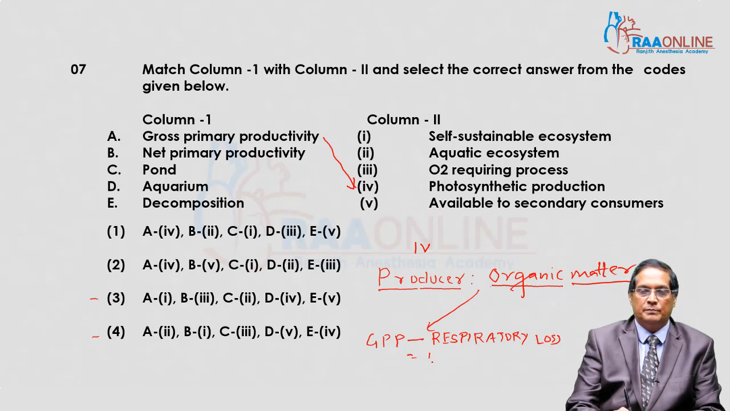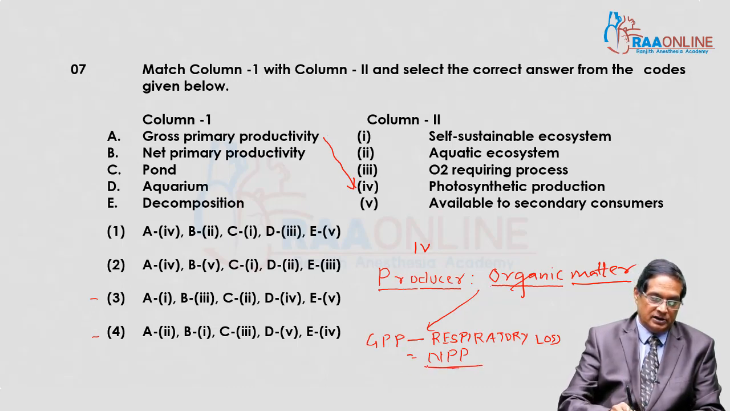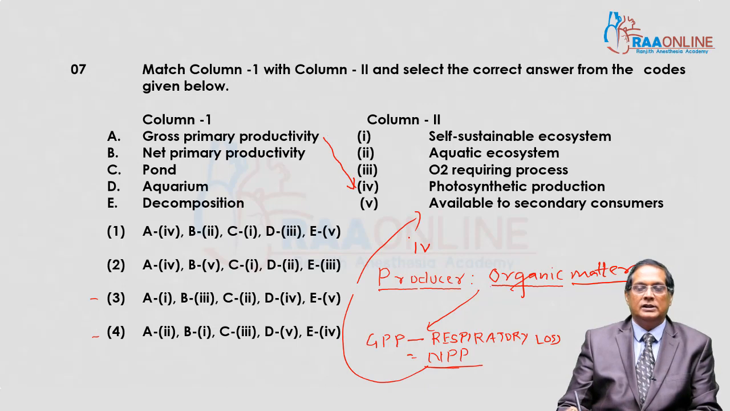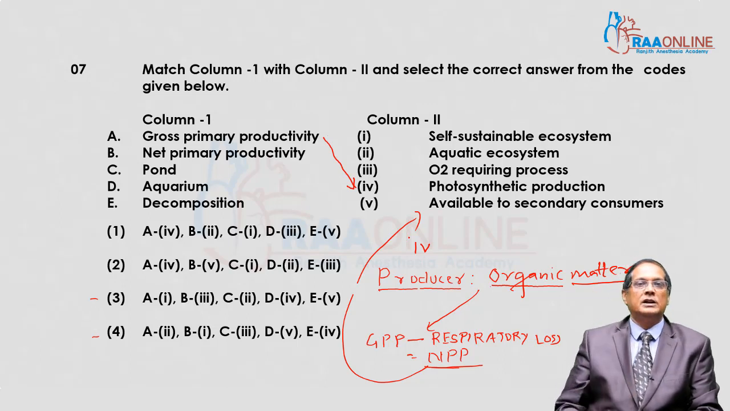This is called NPP, that is net primary production. And this net primary production is shifted to whom? That is secondary consumer. Consumers are dependent on producers. Consumers are those which are dependent on producers for organic matter.